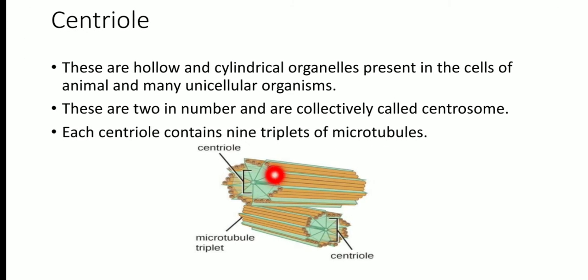Centrioles are basically 2 in number, and collectively they are known as a centrosome, which is made up of centrioles and protein. Each centriole contains 9 triplets of microtubules, meaning it is made up of microtubules present in a triplet-like structure.